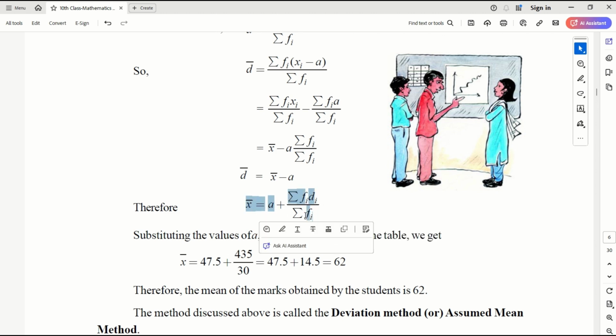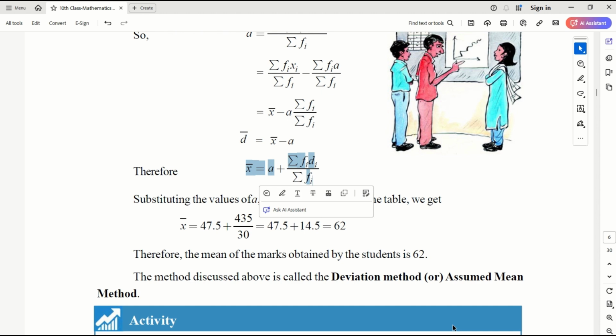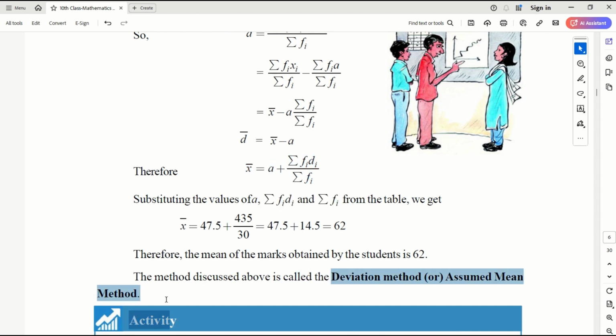So this is called the deviation method or assumed mean method, because I make an assumption first, the assumed mean, then find the deviation from it, calculate the mean of the deviation, and add it to the assumed mean. Then I get the actual mean.